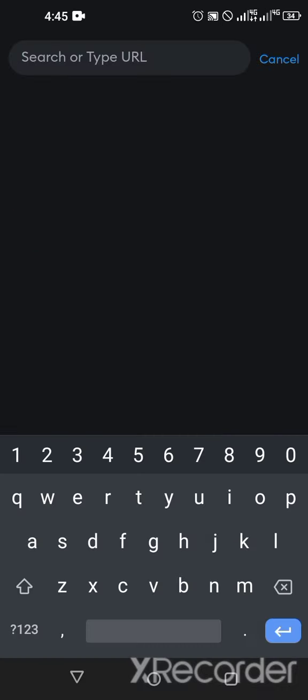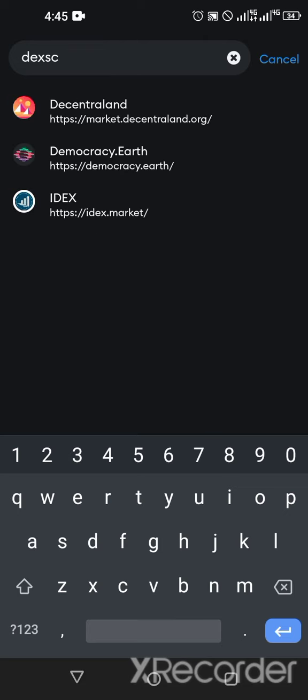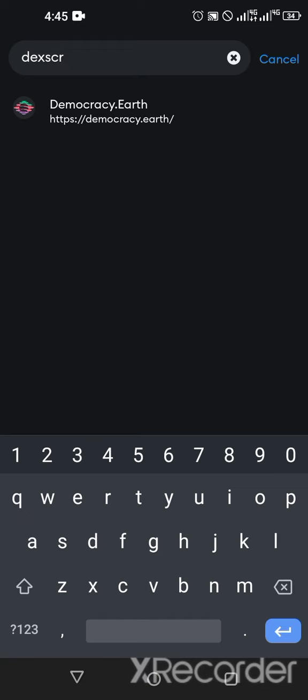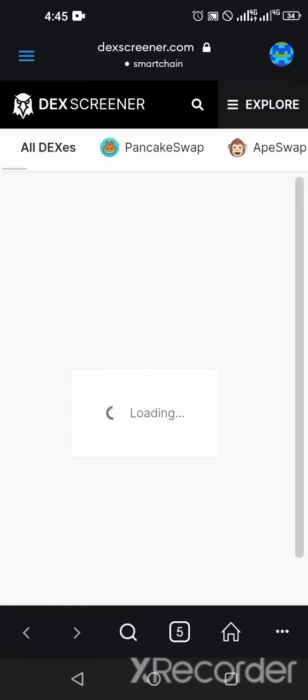Now on the browser, click on the search button and type DEX Screener, and search for dexscreener.com. It will take you to this page.